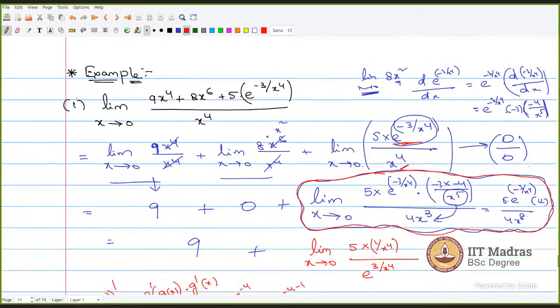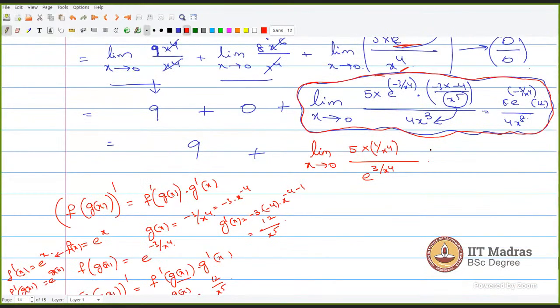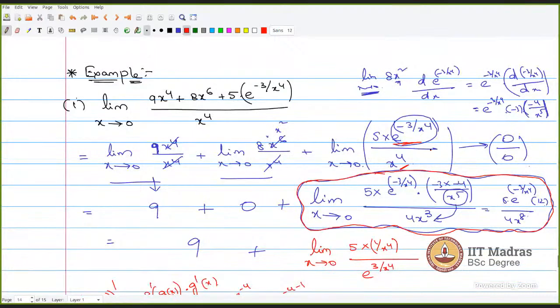So could I ask something? This last term, it's not in 0 by 0 form, right? Because e to the power minus 3 by x to the power 4 can be written as 1 by e to the power 3 upon x 4.